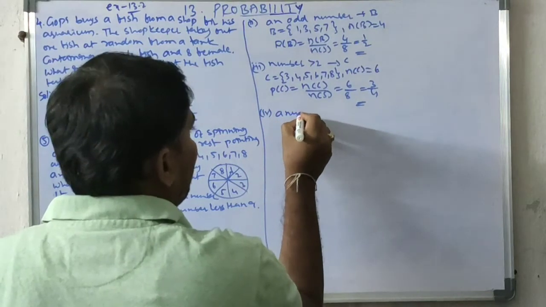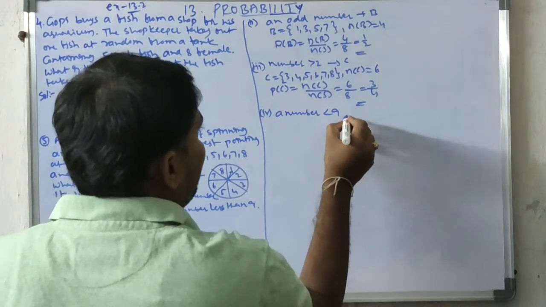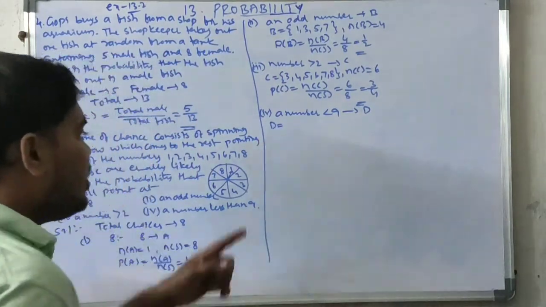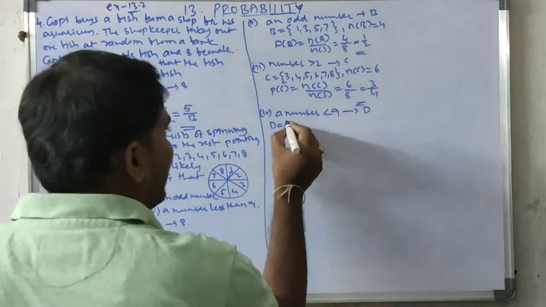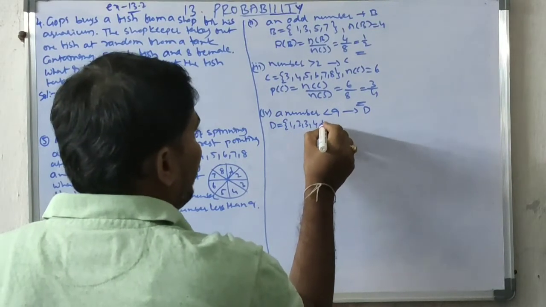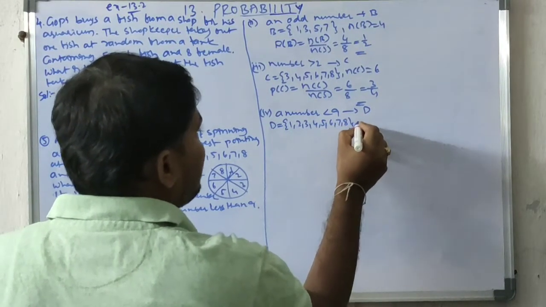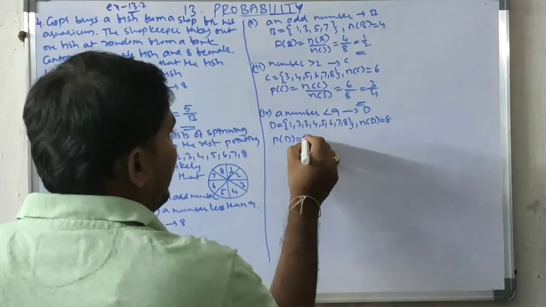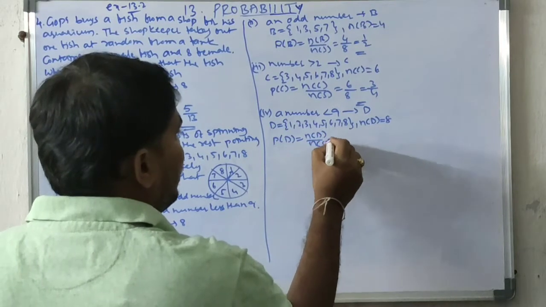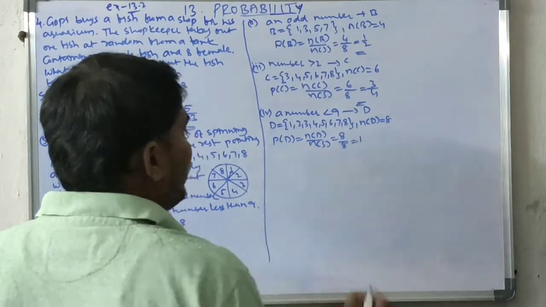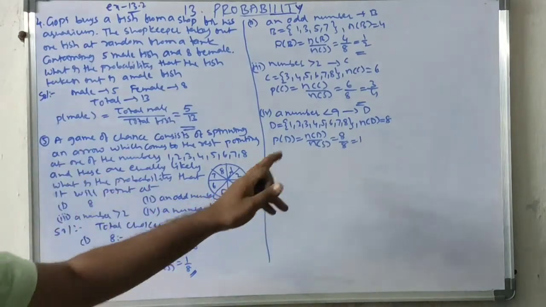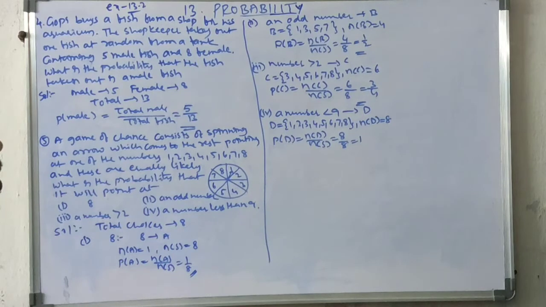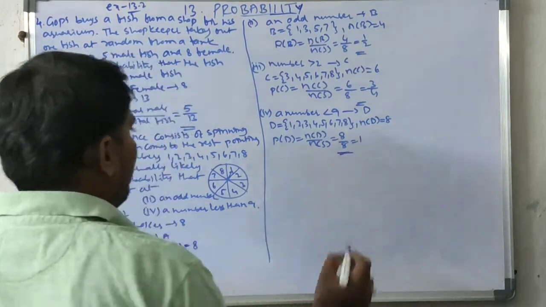Next, the fourth one is a number less than 9. Let us consider this as D. What are the choices for D? All these numbers are less than 9, so the choices are 1, 2, 3, 4, 5, 6, 7, 8. N of D equals 8. P of D equals N of D by N of S equals 8 by 8 equals 1. So anywhere it stops, it definitely satisfies. This is a certain event, so the probability is 1. So this is the required solution.